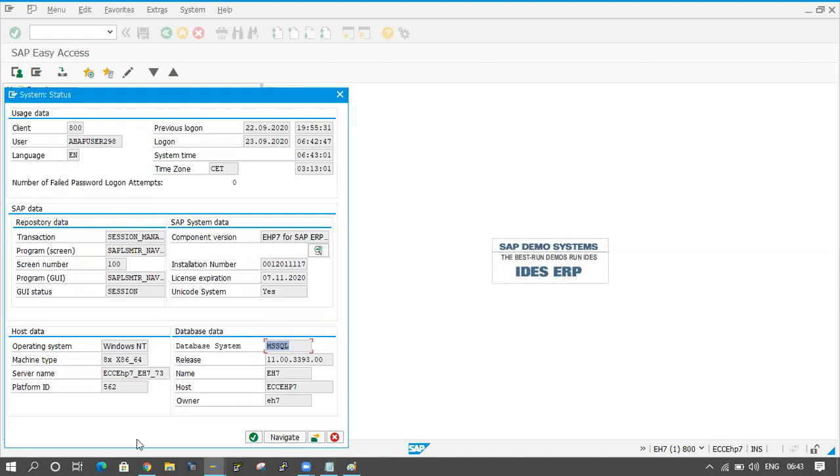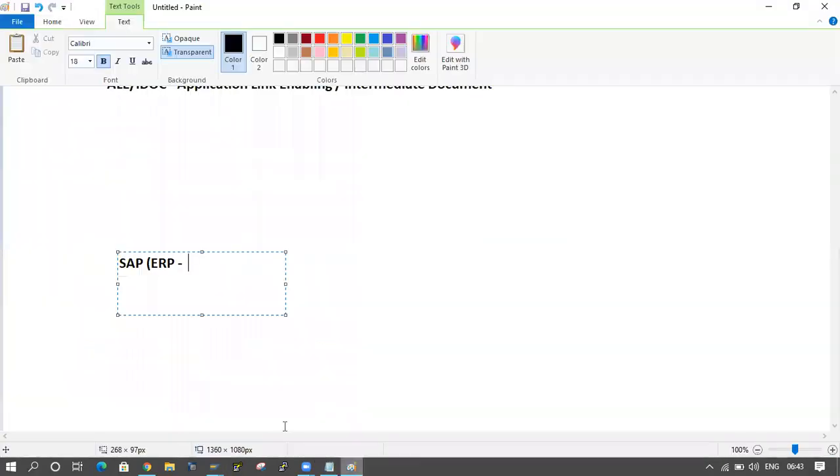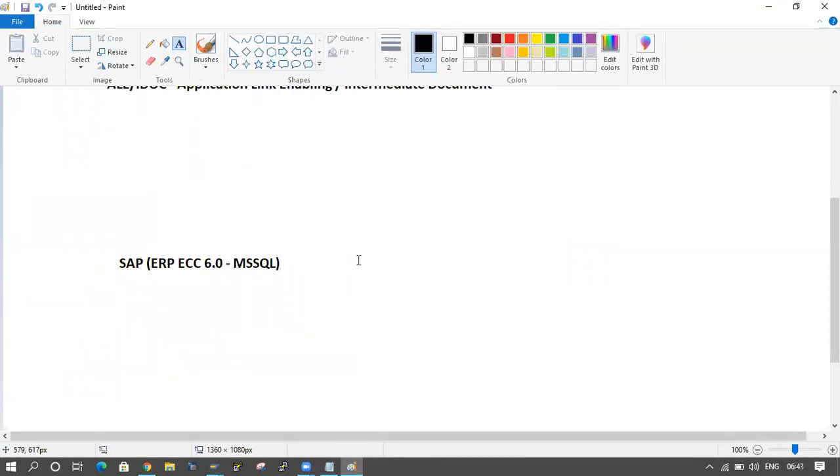I will note that one. ERP ECC 6.0, and the database is MS SQL. Till now, I am using this system only. So this is the SAP system, the ERP ECC 6.0 version, and the database is MS SQL.